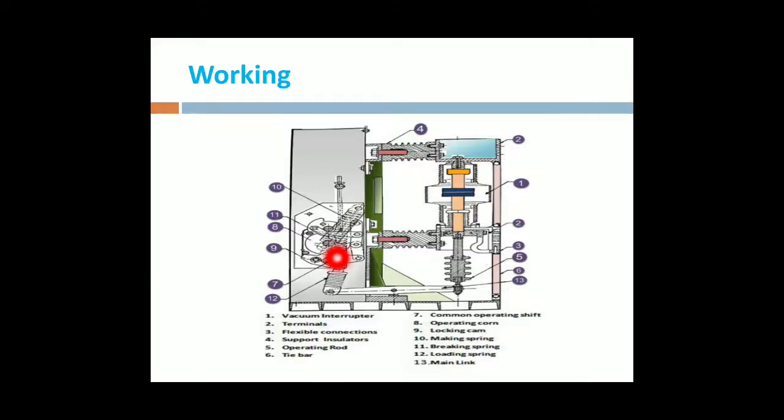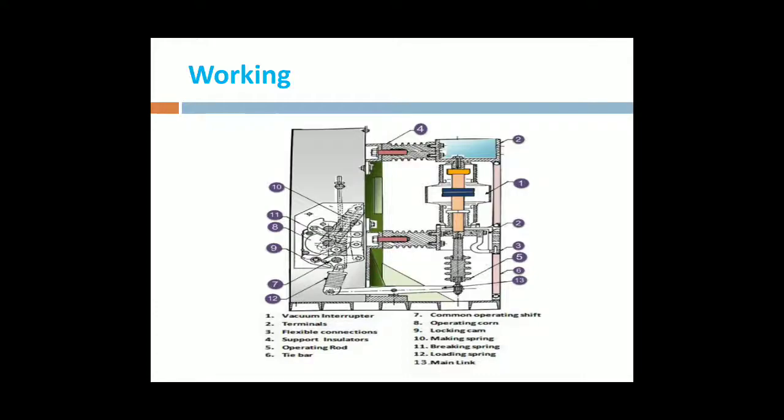Due to abnormal conditions, the contacts are separated, and then an arc is struck between the fixed and moving contacts.